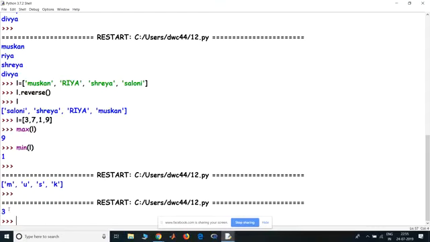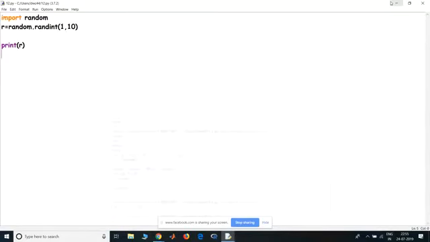Okay, so a 3 has been entered here. What's happened is that the random module has been imported and then a specific integer has been taken out from the random module. So this is basically how that works.